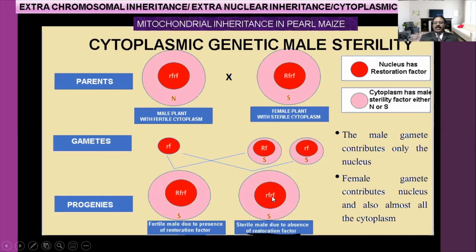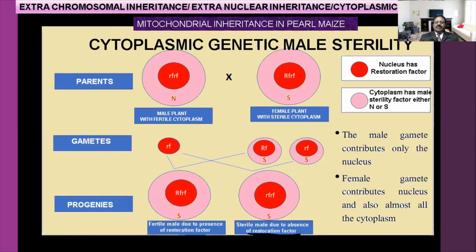It's a male only, but because of the sterile cytoplasm, they produce the cytoplasmic character of the female, a sterile male due to the absence of restoration factor. Okay, in this method, the mitochondria influence the male sterility, the cytoplasmic genetics. Male sterility occurs.